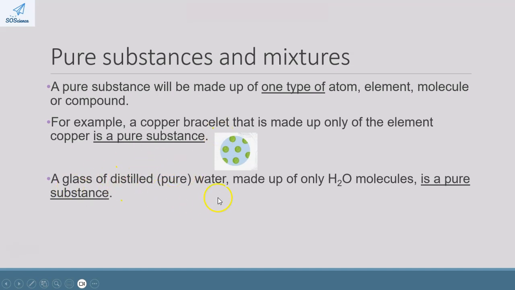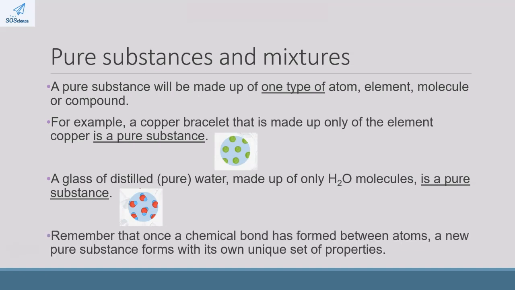But a glass of distilled water, which is made up of H2O molecules, which are chemically bonded, is still a pure substance because once chemical bonds have formed, you get the creation of a new substance with its own set of properties. So again, once a chemical bond has formed between atoms, a new pure substance forms with its own unique set of properties, which is why pure distilled water is a pure substance.